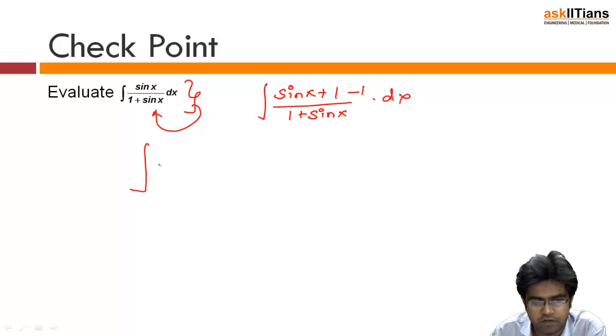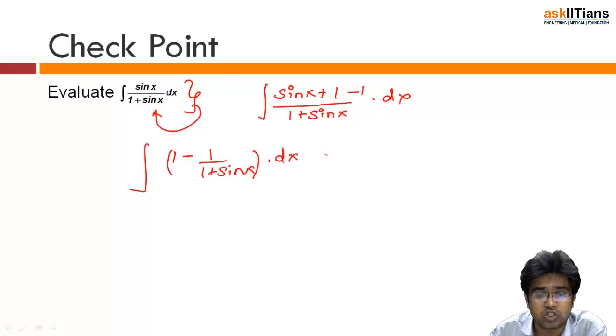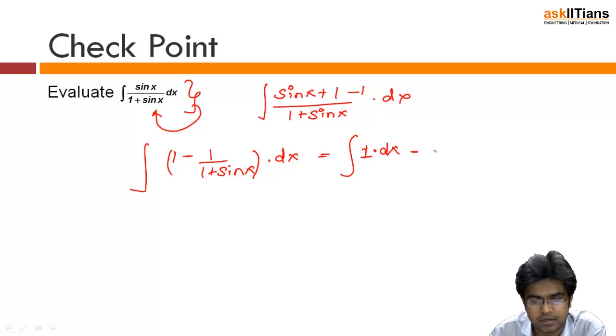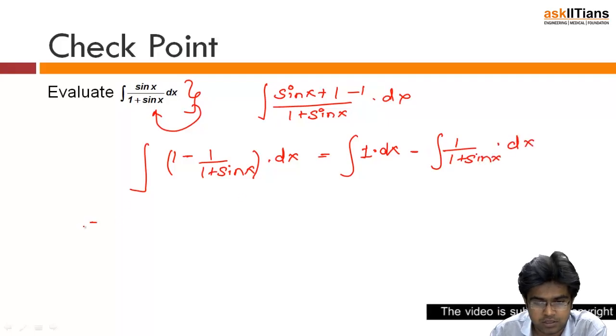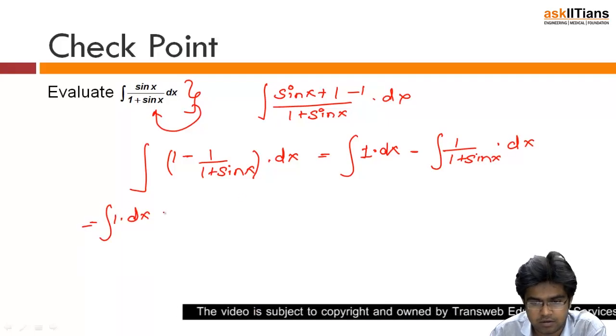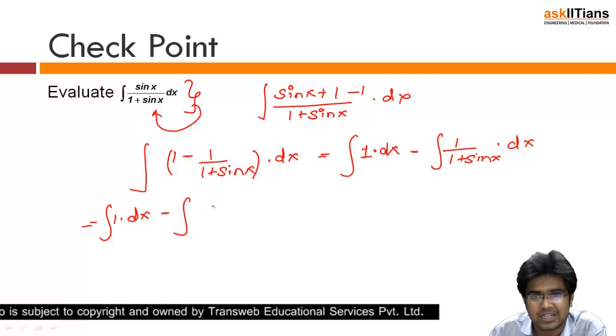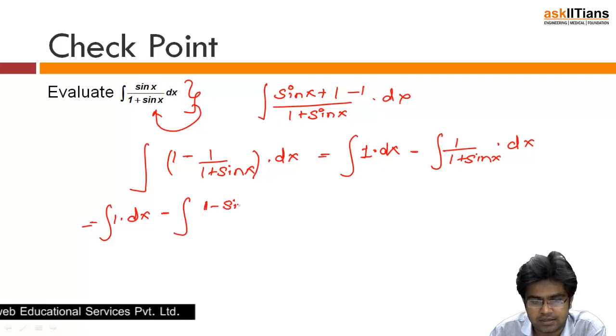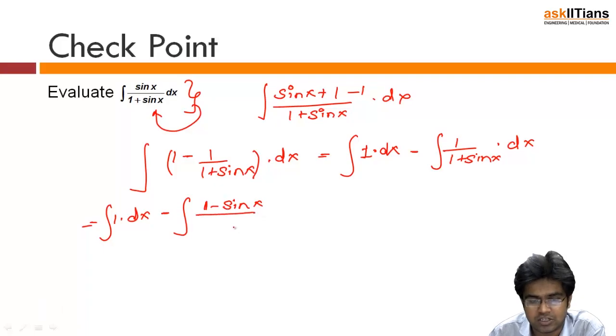divided by 1 plus sin x dx. Then I'm going to do the partial fraction, so integral of 1 minus 1 upon 1 plus sin x dx. Now integral is distributive, okay, so what I can write is integral of 1 dx minus, again minus 1 I can take out, integral of 1 upon 1 plus sin x dx. So this is equal to integration of 1 dx minus integral of, let's rationalize it, 1 minus sin x divided by 1 minus sin square x, which is actually cos square x, dx.